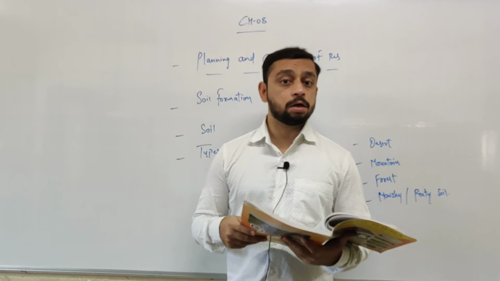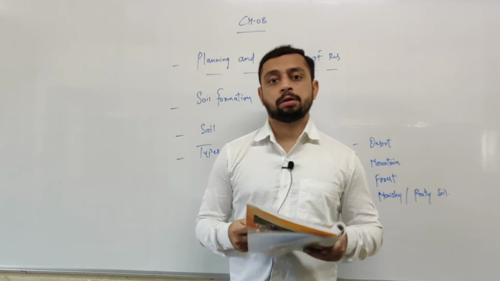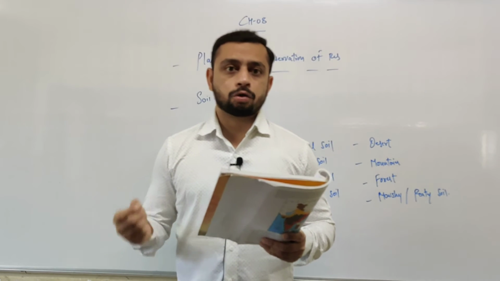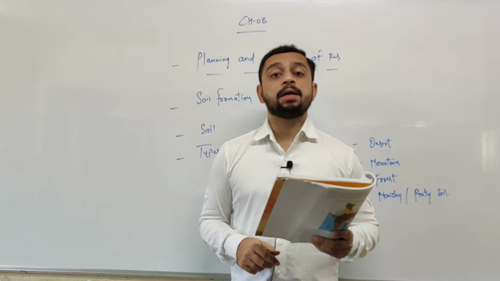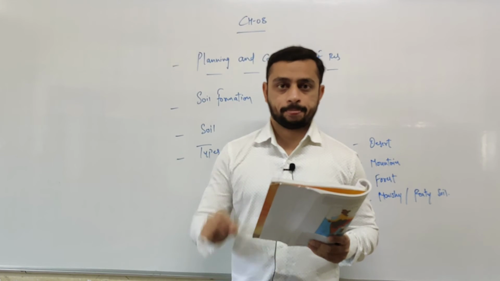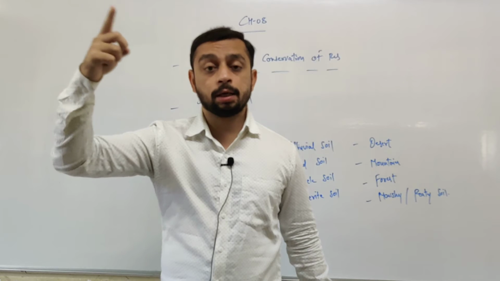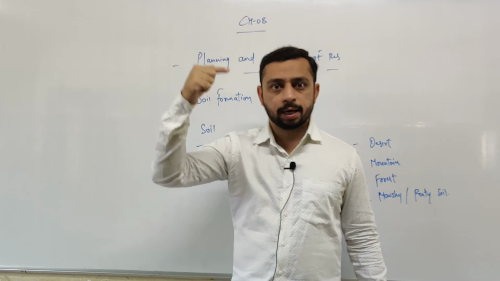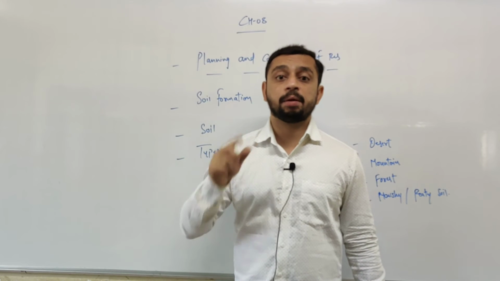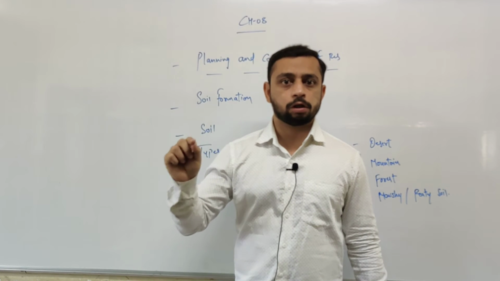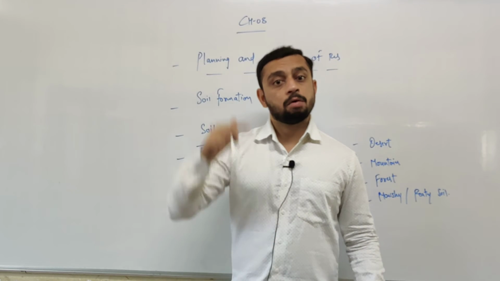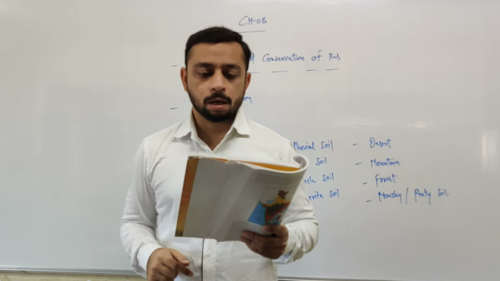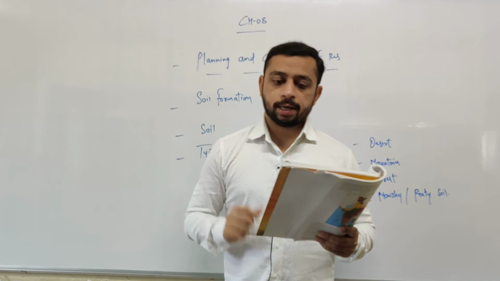Moving towards the third type of soil, that is the black soil. Black or regur soil covers 15% of the total area of India. Underline the sentence. 43, 19 and black soil, that is 15. This way you can remember the first sentence of the different types of soils. 43, 19 and black soil, 15% of the total area of India.